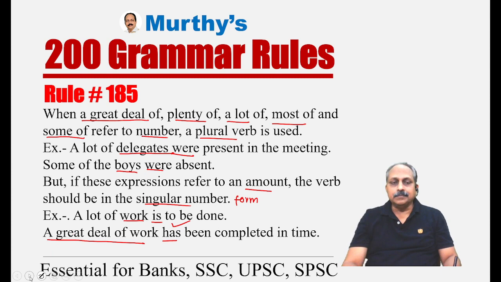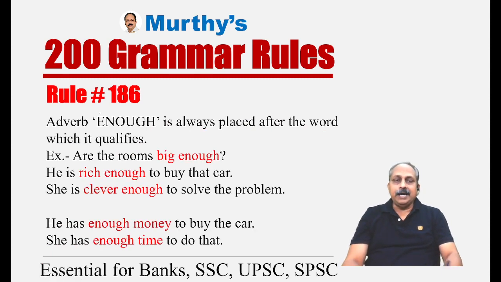Remember that way. Rule number 186, an important rule they have given in many exams. Here we have a word. What is that word? Enough. Enough can be an adverb, enough can be an adjective. Enough as an adjective, there's no problem. They don't ask questions.